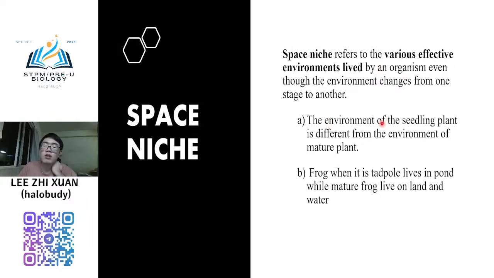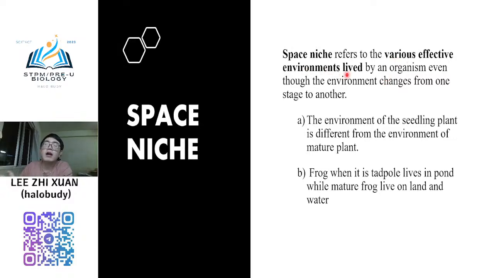For example, when we study plants, the environment of the seedling is different from the environment of the mature plant. Also like the frog, the young of the frog is the tadpole. Tadpole can only survive in the pond, and then the adult frog will survive on the land. So this refers to an organism that can survive in different types of environment.